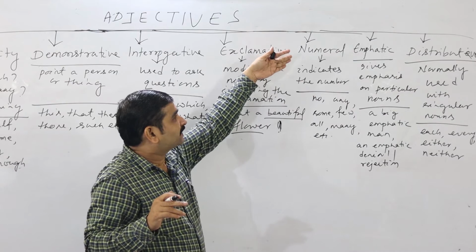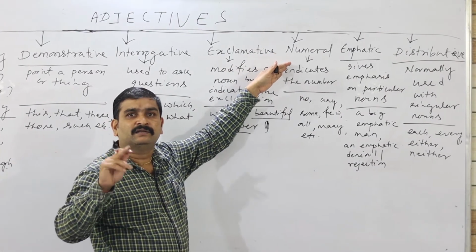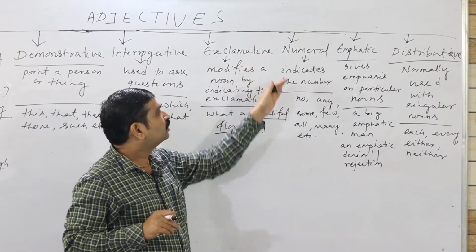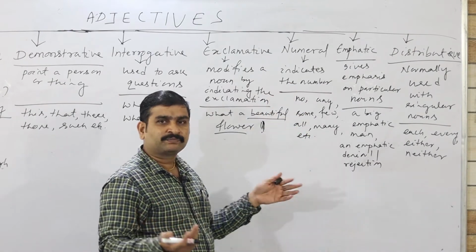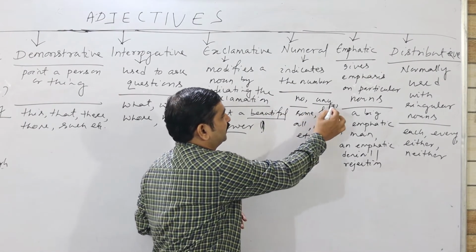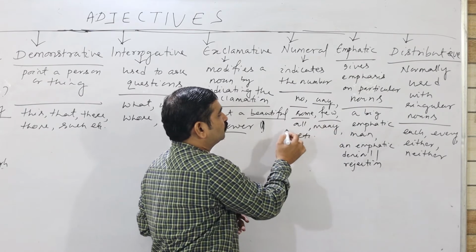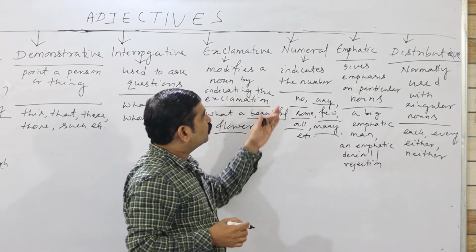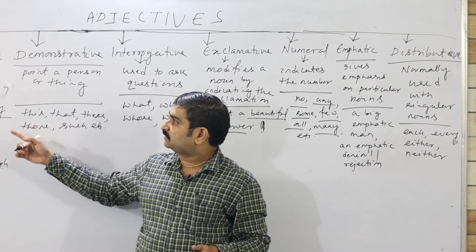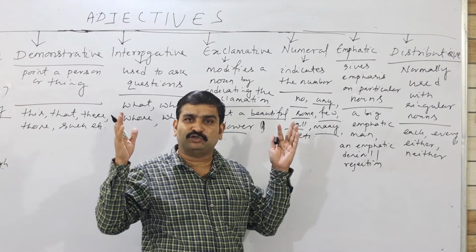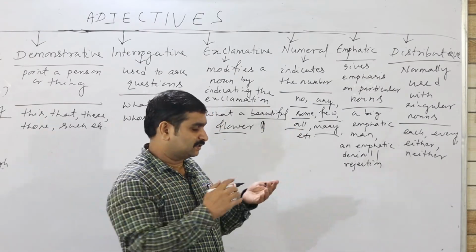And I am moving to the next category, that is numeral. What do you mean by numeral? Number. It indicates the number. Here it is no, any, some, few, all, many. So in case of numerals and quantity, there is a relationship.